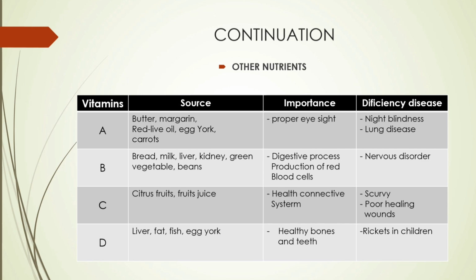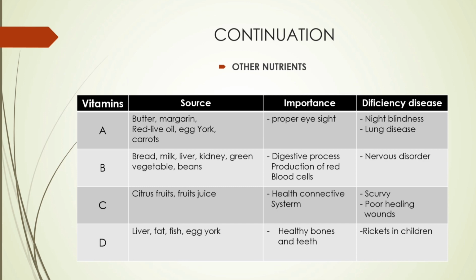So a person lacking vitamin A at 18 hours, 19 hours, has difficulties to see. Others see well at night even when it's dark, but those lacking vitamin A, it becomes worse. Okay, we move to vitamin B.